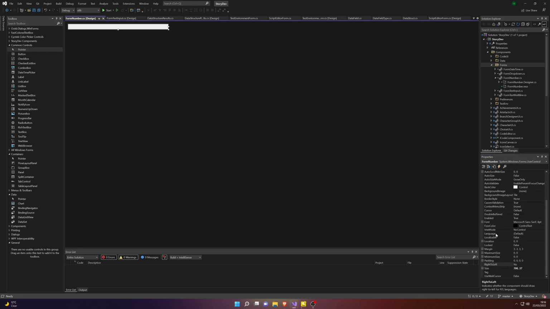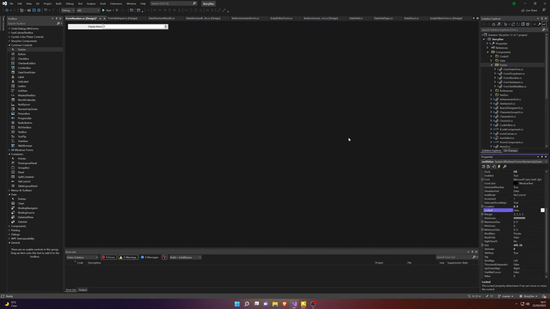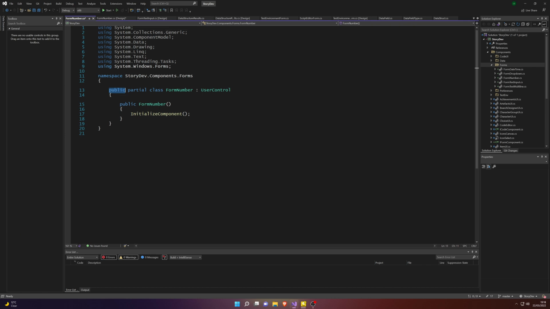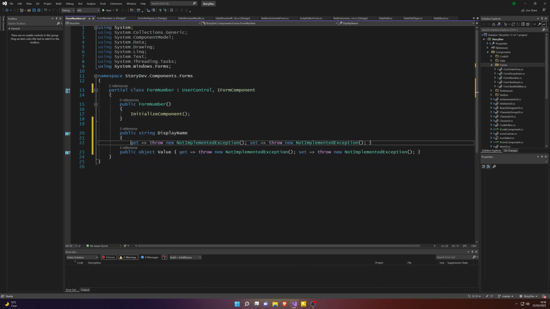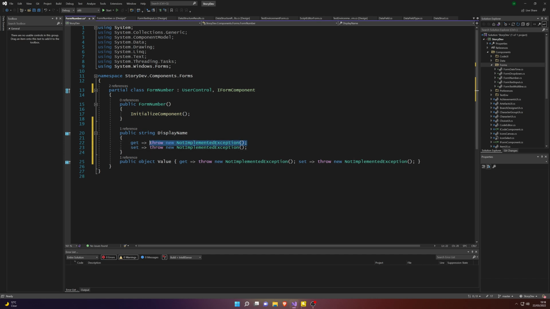Next one is of course form number, so we'll have a numeric up down here. Again, just copying some components over, and our numeric up down, just dragging that in, modifying some properties here, make sure it all fits and aligns properly. This is fairly basic stuff here. So yeah, of course, once again, just do an iForm component.